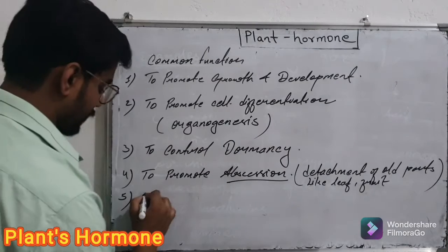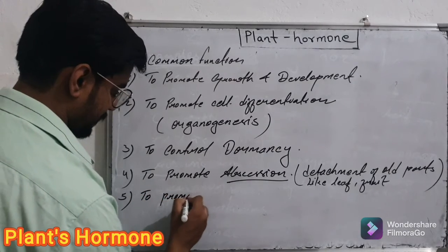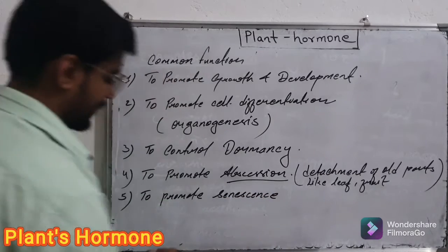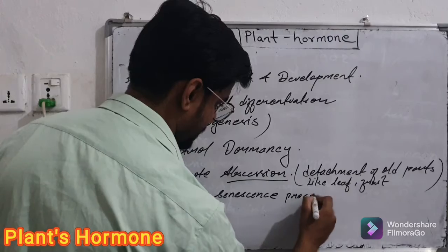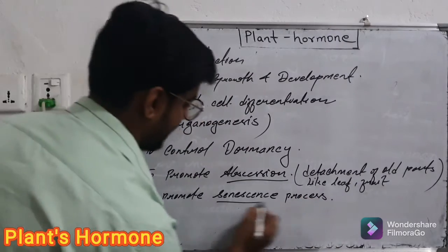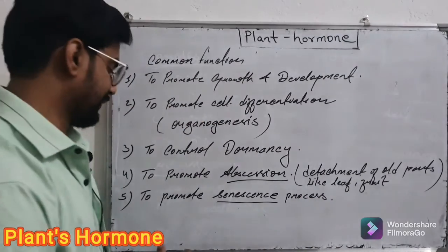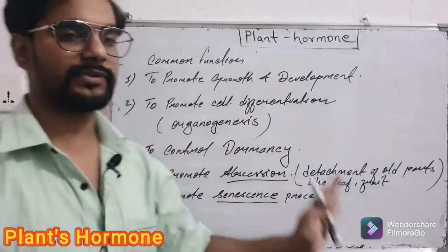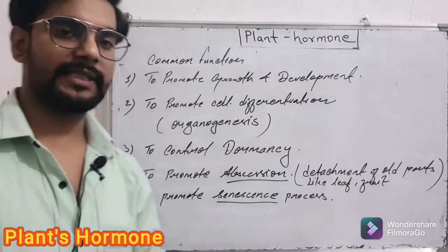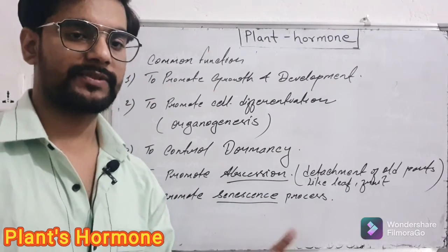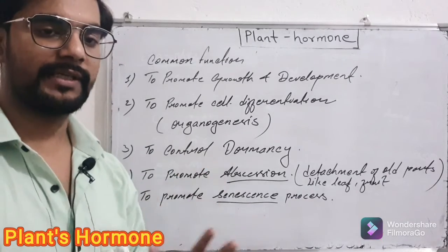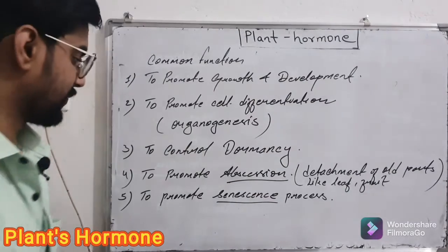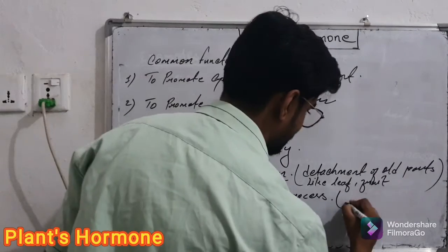Next, to promote the senescence process. Another term here is senescence. You need to understand these short terms under this plant hormone chapter. Senescence means the aging process. We also get older and older, and in the same way plant cells and tissues also get older. To control and maintain the aging process, plant hormones play an important role. So senescence represents the aging process here.